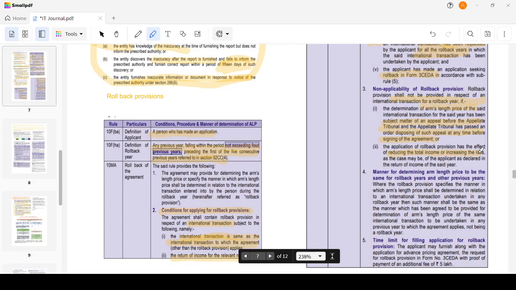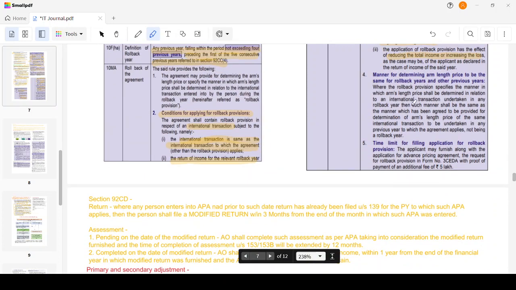Then, the manner of determining the arm's length price should be the same for rollback years and the previous year. Where the rollback provision specifies the manner in which the arm's length price shall be determined in relation to an international transaction undertaken in any rollback year, then such manner shall be the same as the manner which has been agreed for the determination of the arm's length price of the same international transaction to be undertaken in any previous year to which the agreement applies, not being a rollback year. So let's keep the same method over all 4 years.